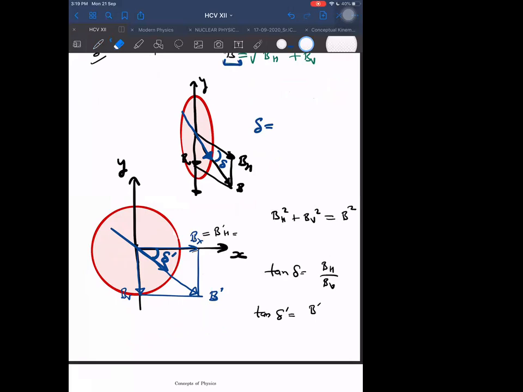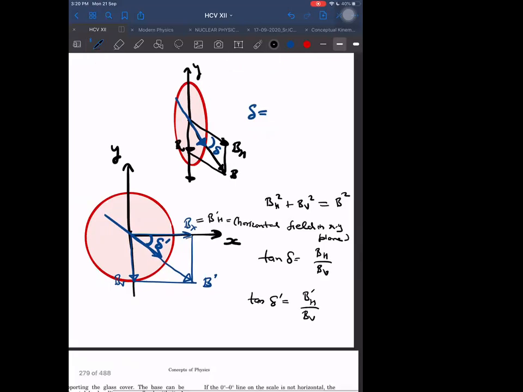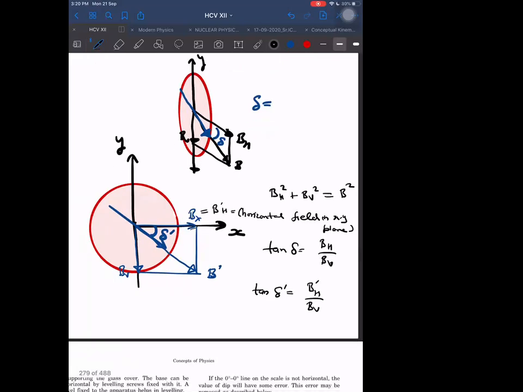This much is the horizontal field in the XY plane. Okay, so that will be B dash H divided by BV. But I can write B dash H in terms of BH. How to write that? I have to be careful now.